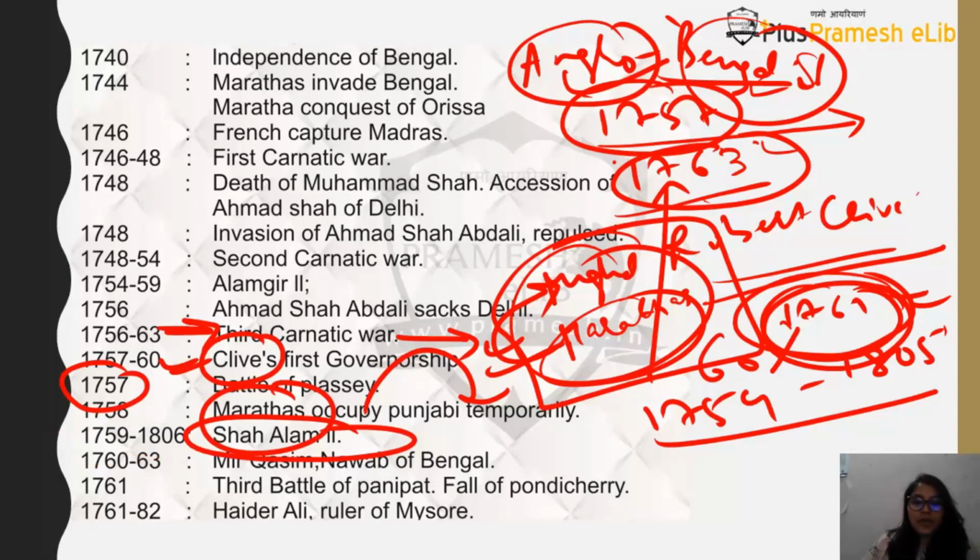Now here you can see Shah Alam has acceded the throne of the Mughal empire, and the Nawab of Bengal who is going to fight the battle of Buxar, which is happening in 1763, is Mir Qasim. See, in the Bengal region, the English are trying to gain more control. Why? Because Bengal first of all has a lot of rivers, so it has fertile soil and good agricultural productivity.